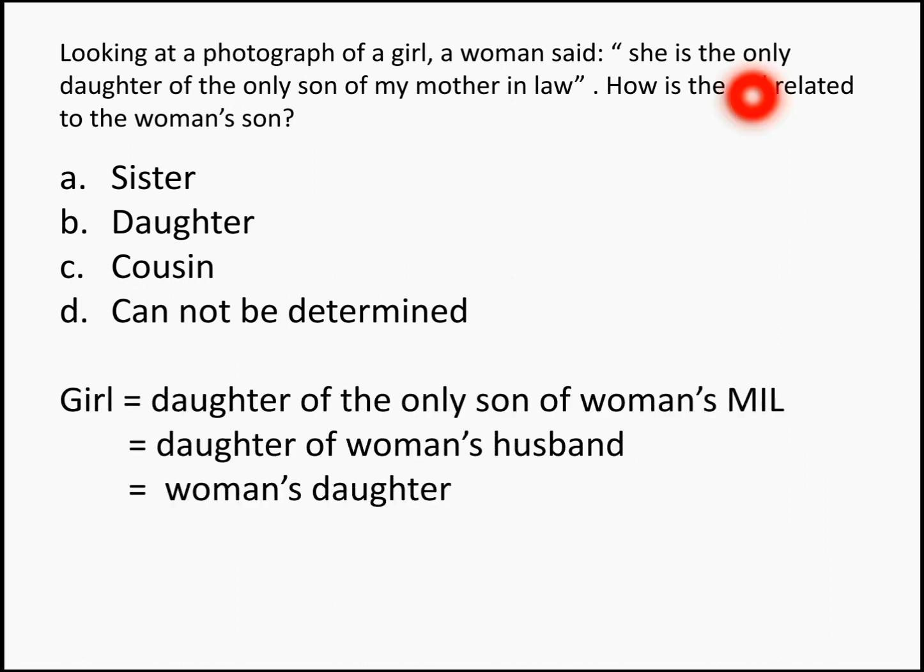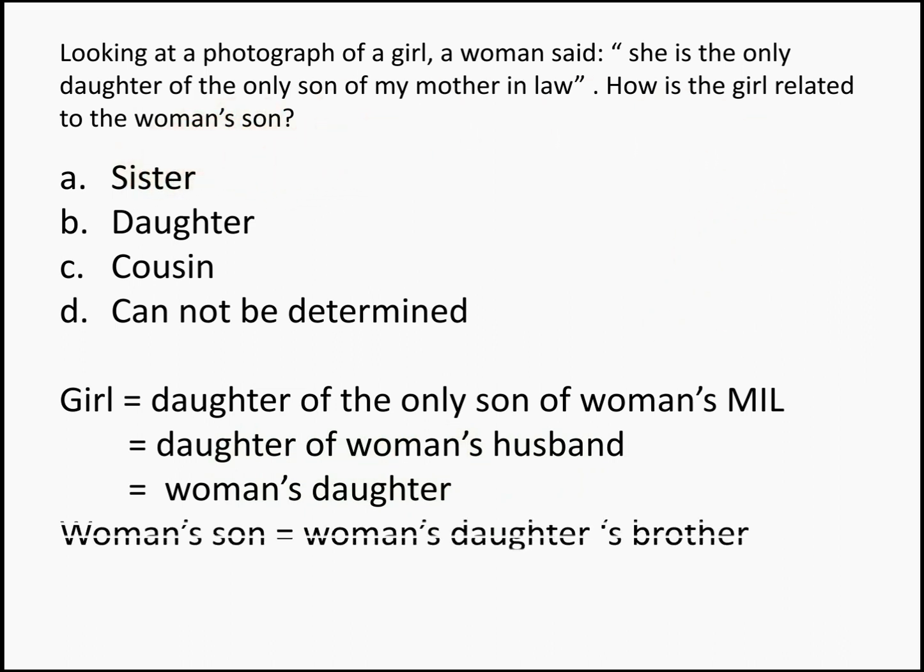This is your question. Girl is the daughter of the only son of woman's mother-in-law, right? So only son of woman's mother-in-law is going to be woman's husband, because woman's husband's mother is whom we call woman's mother-in-law. So it becomes daughter of woman's husband. So daughter of woman's husband is woman's daughter as well, right? So the question is, how is the girl related to the woman's son? Yes, you got the logic. So woman's son is woman's daughter's brother, right? So the answer for this question becomes option A, sister.